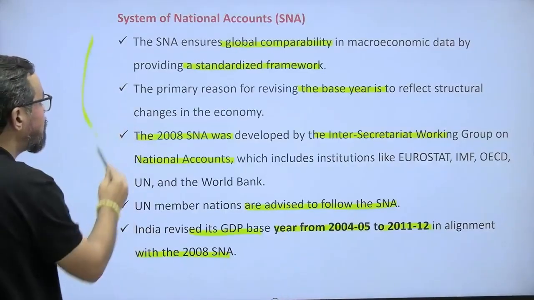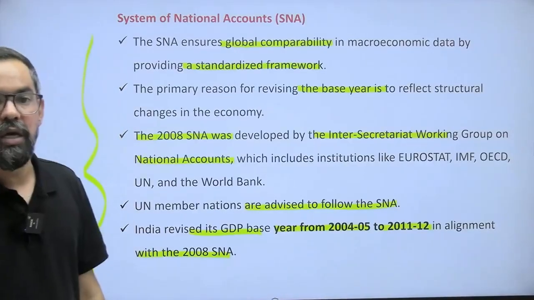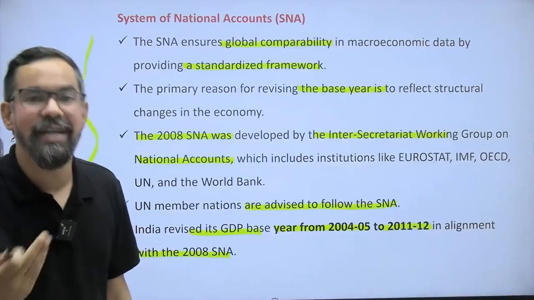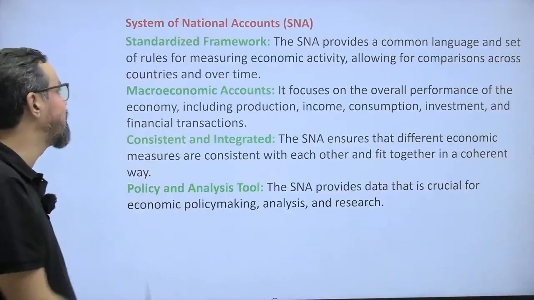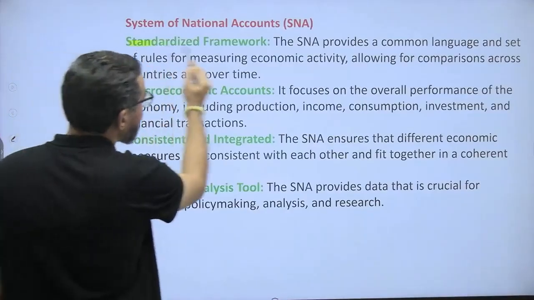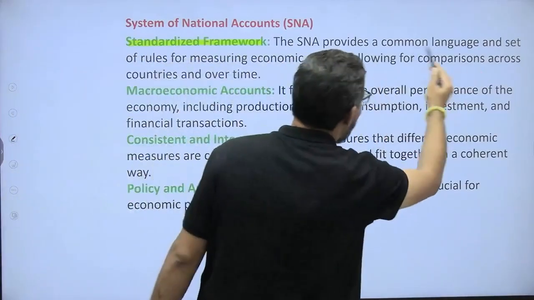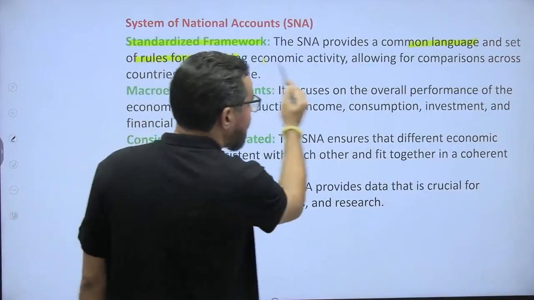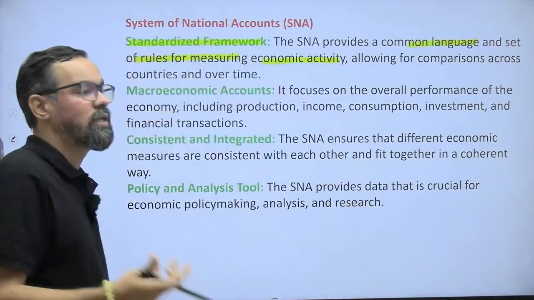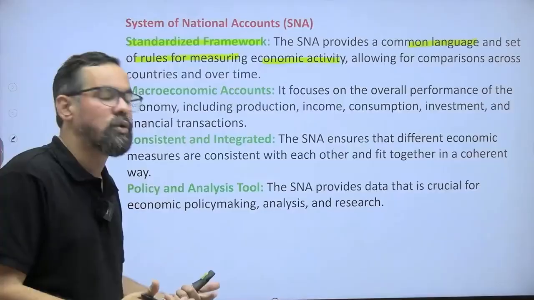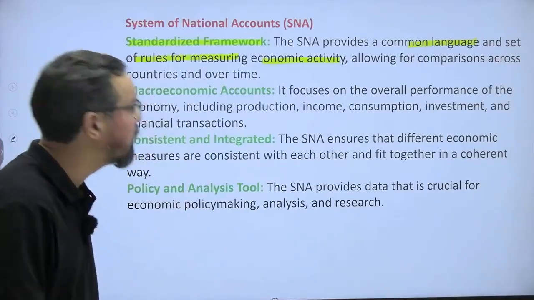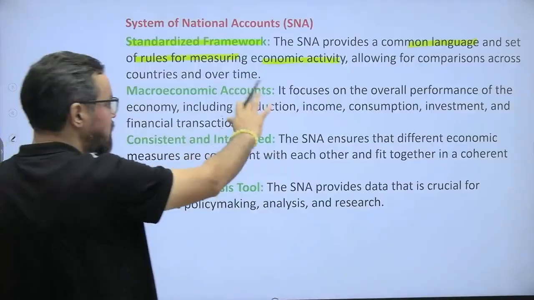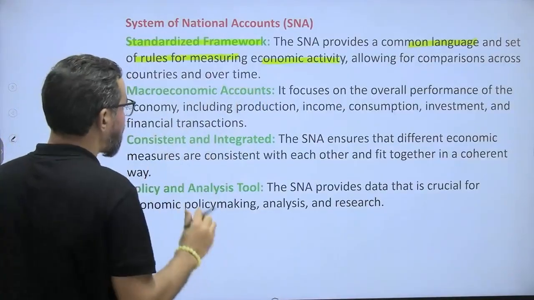The primary objectives of the system of national accounts are, first, a standardized framework: the SNA provides a common language and set of rules for measuring economic activities, whether you are using the expenditure method, income method, or product method, allowing comparison across countries and over time.